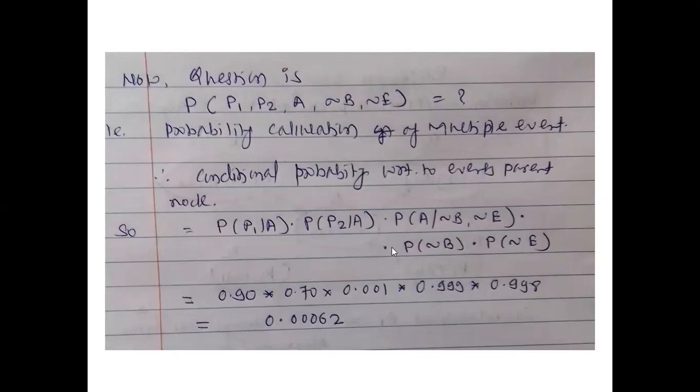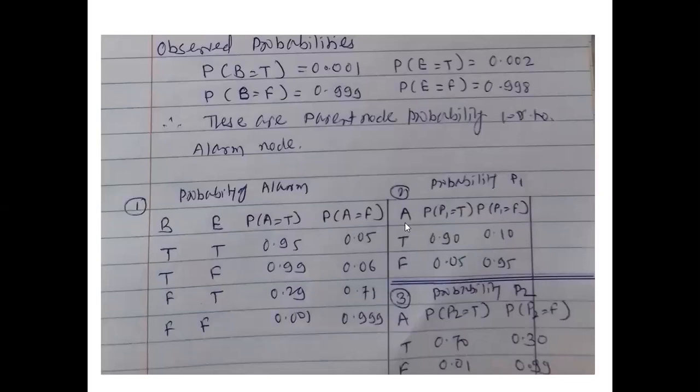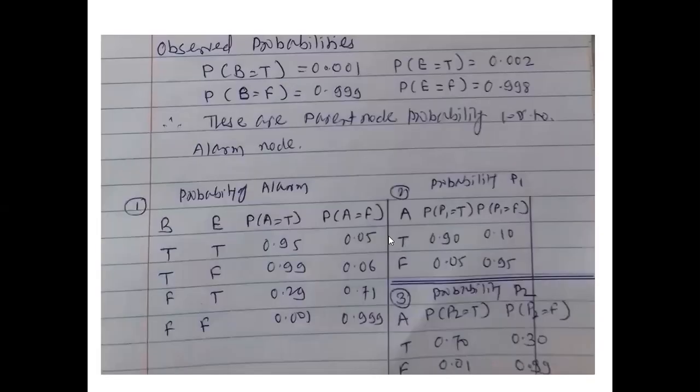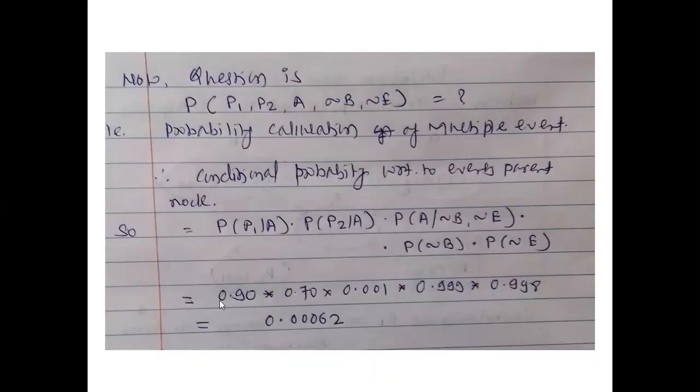Now in the second step, that is the conditional probability table, from these observation values we can compute this. So the probability of P1 given A is 0.90. P1 and A, with no negation, means true values. So the call goes to P1 provided that the alarm is there. This probability is: the alarm is true and P1 is true, that is 0.90. So the result is 0.90.